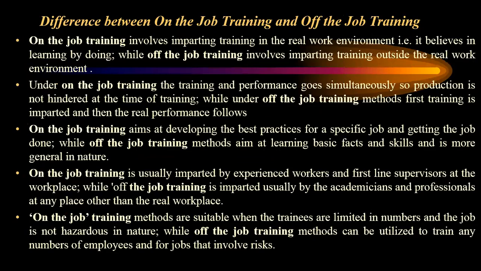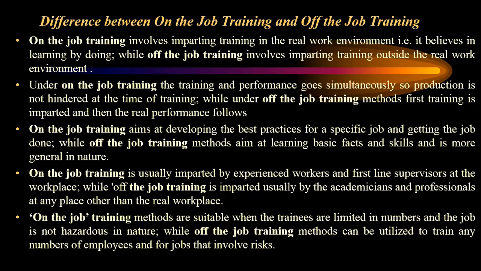So now we will see the difference between on-the-job training and off-the-job training. On-the-job training involves imparting training in the real work environment, and it is learning by doing, while off-the-job training involves imparting training outside the work environment. Under on-the-job training, the training and performance go simultaneously, and the production is not hindered. While in off-the-job training, first training is given to the employees and then real performance follows.